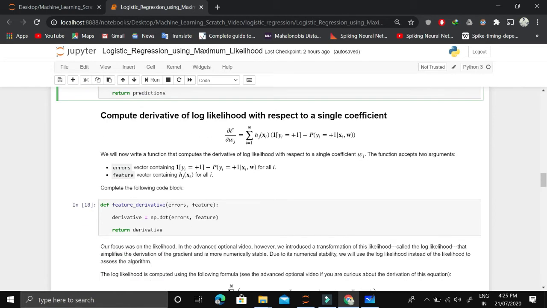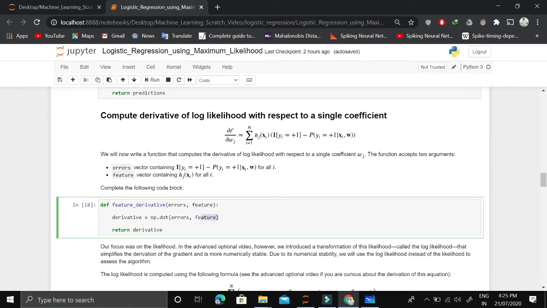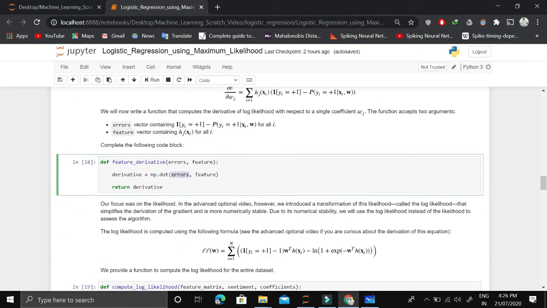Now as we know that given the error and the feature, the simple derivative will be equal to numpy errors comma features, and this was same as linear regression. The only difference is that error in logistic regression is different than linear regression.